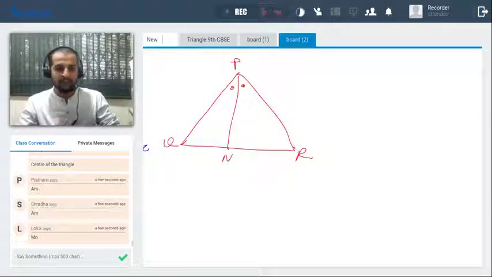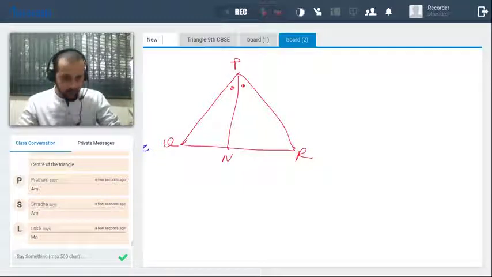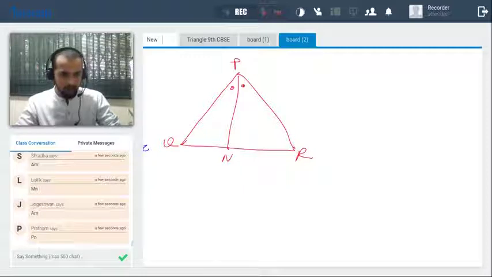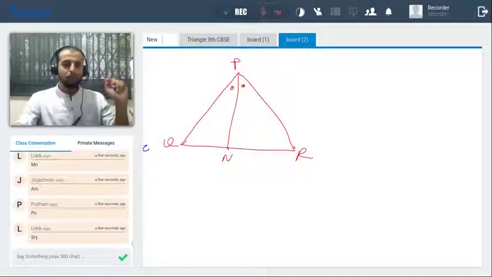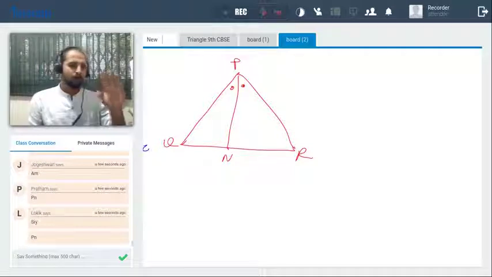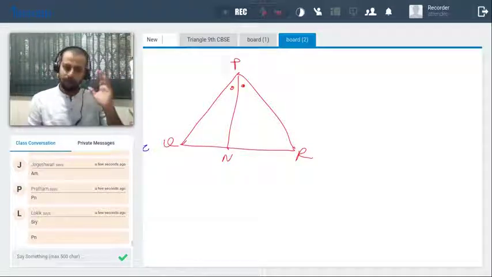Yes, yes, MN is the median. MN. Yes, Loki. MN. PN is the median. Pratham says PM. Okay, let it be. I'll just tell you one thing. So median is okay. Sorry, PN. Okay, let it be.